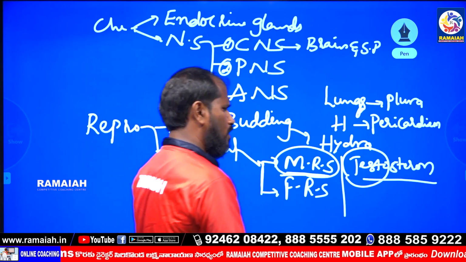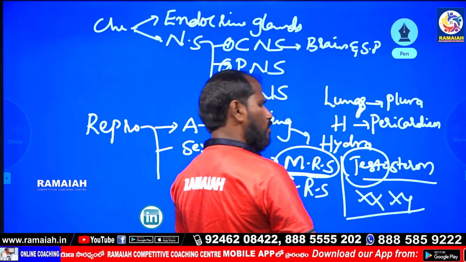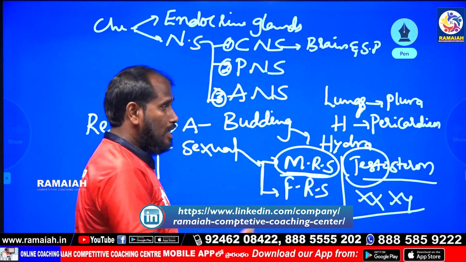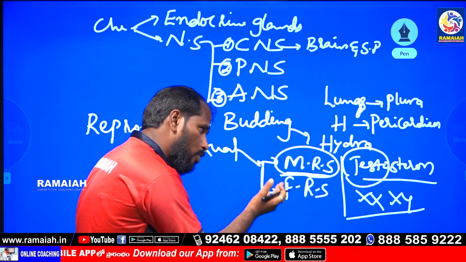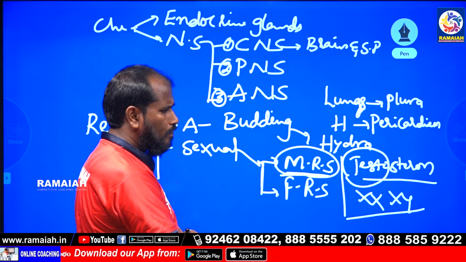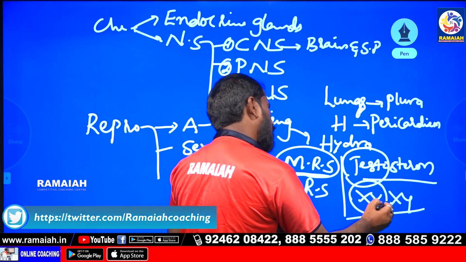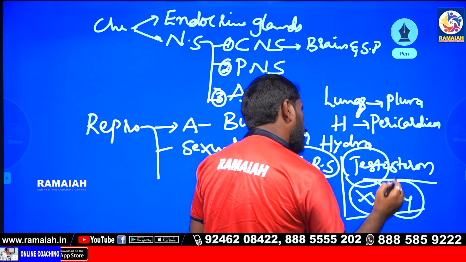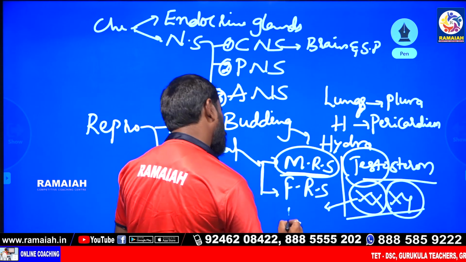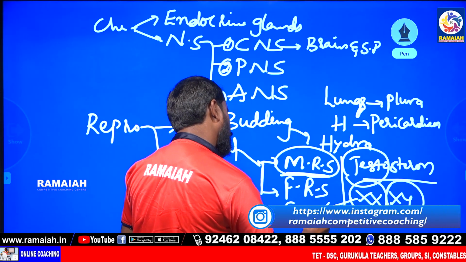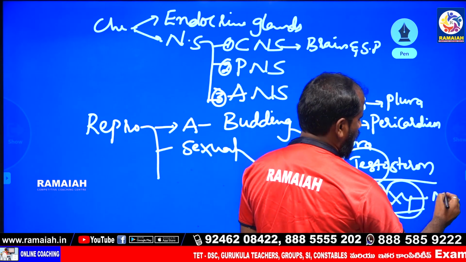And chromosomes, like the XX chromosome and the XY chromosome. The XX chromosome is present in females, and the XY chromosome is present in males.